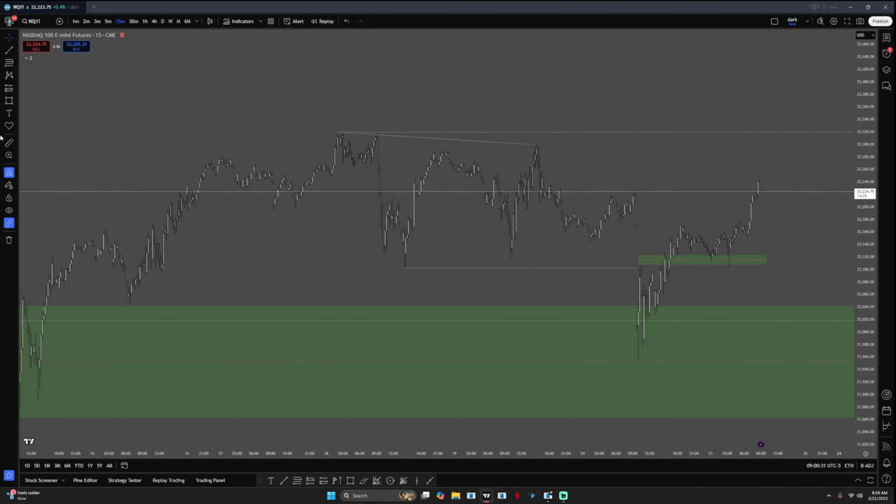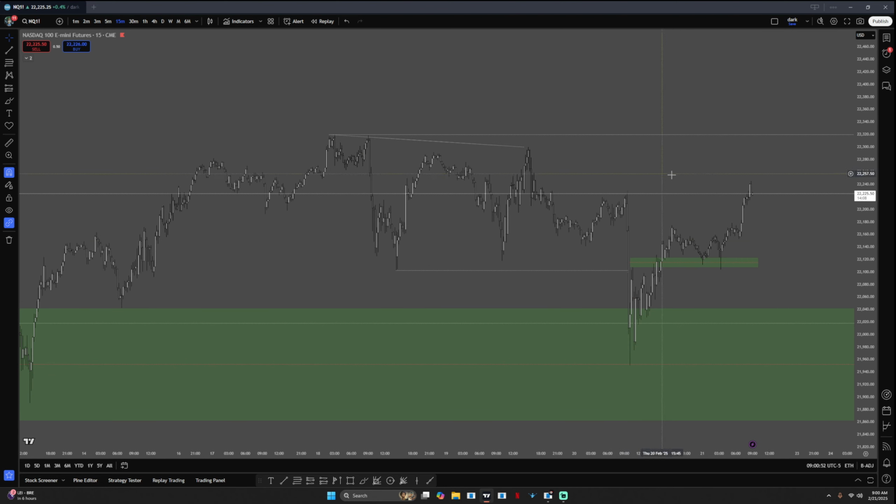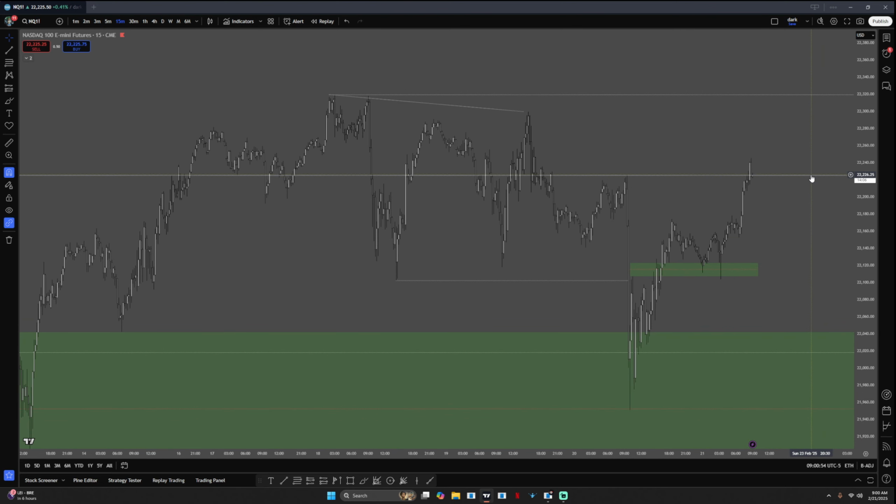Now we stutter, okay? What do I mean by we stutter? We stay in a range for a while, a slow moving range right here, okay? Now what that means is that once this slow moving range gets broken out of, a lot of times we come and retest it and then move up insanely fast, and that's exactly what we did. The slow moving range said that there was going to be momentum in the future.